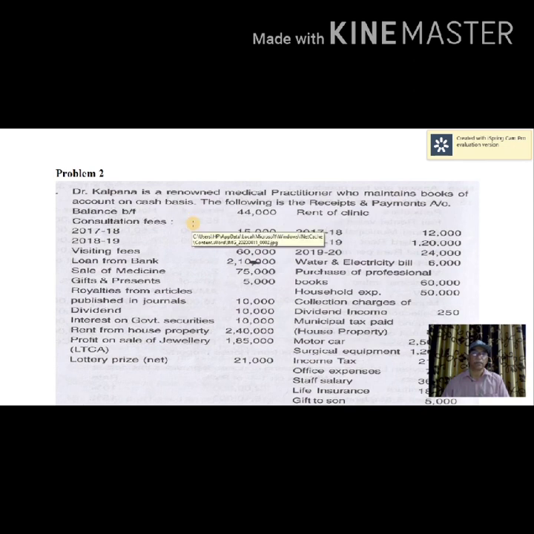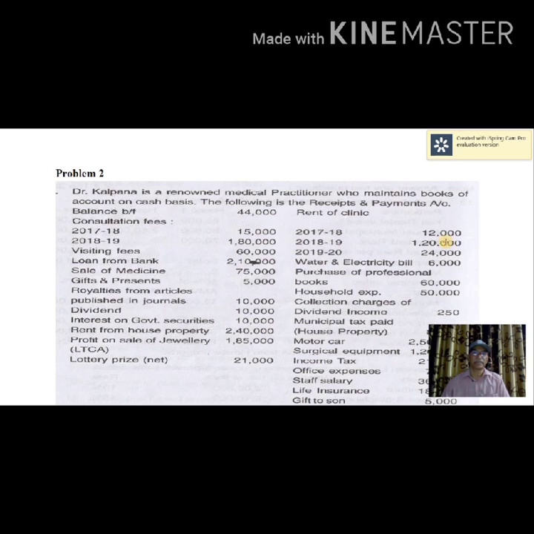So just look at the problem. Dr. Kalpana is a renowned medical practitioner who maintains books of account on cash basis. The following is the receipts and payments account. So receipts and payments account is given. In our previous example, we took up the chartered accountancy profession. Today, I am going to take up the medical practitioner's profession. So we got receipts here and payments here.